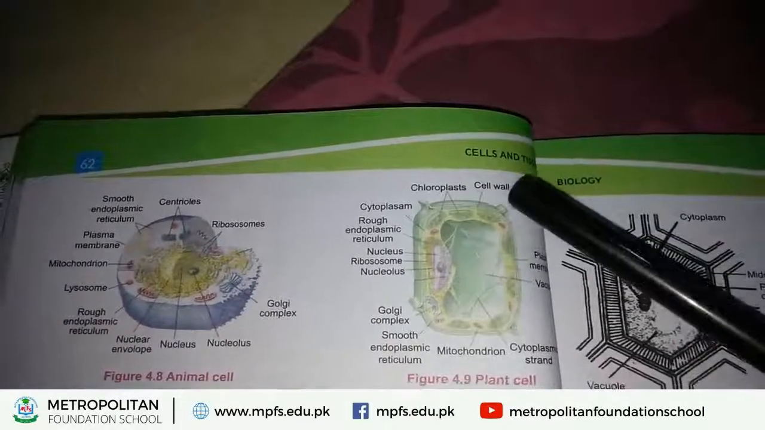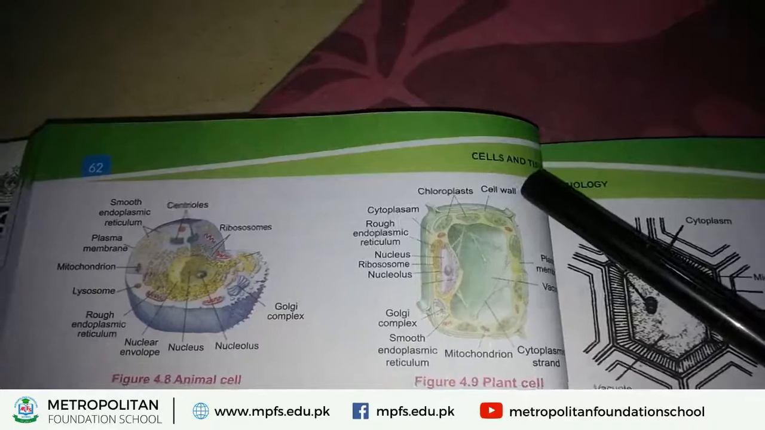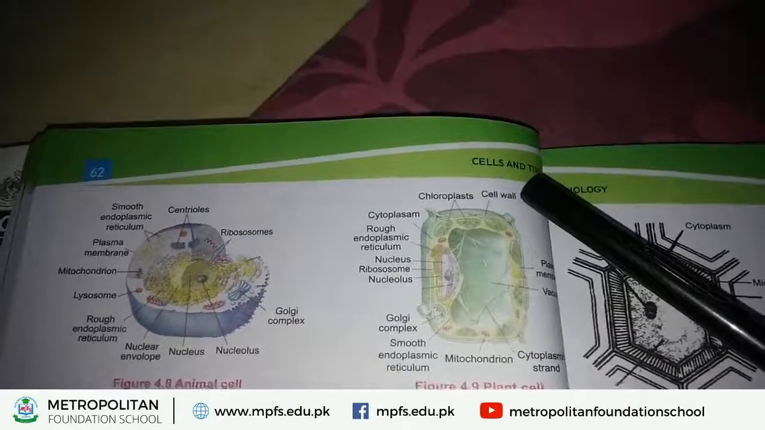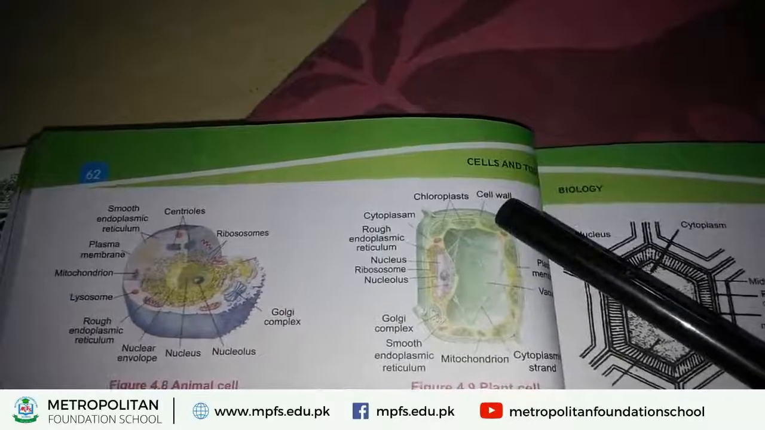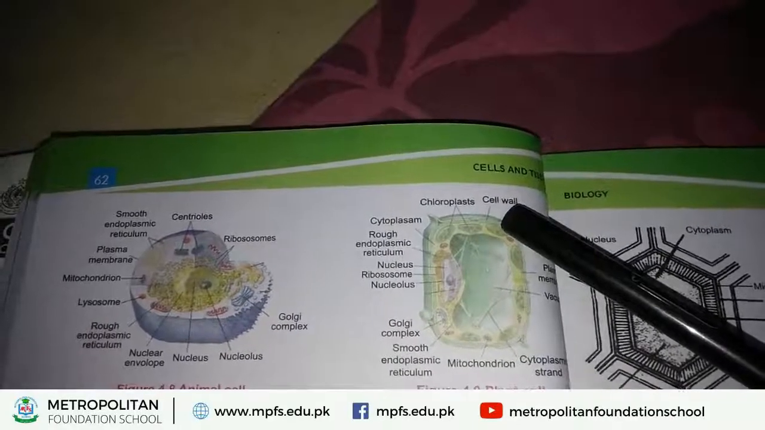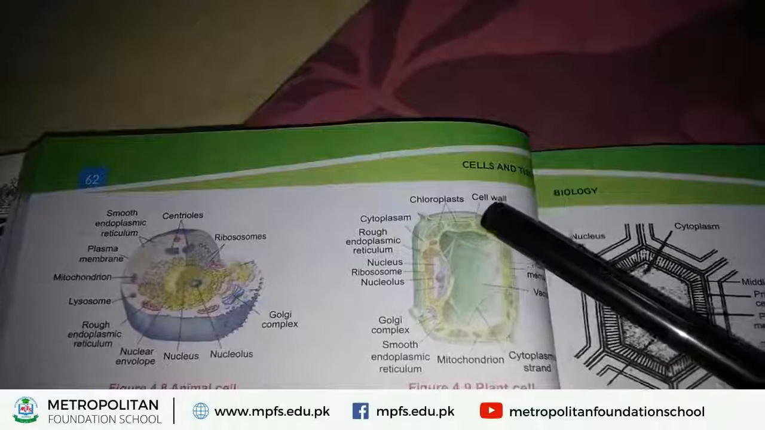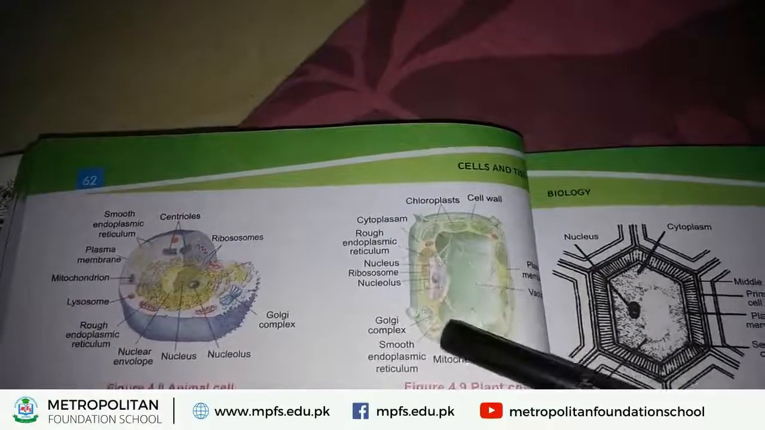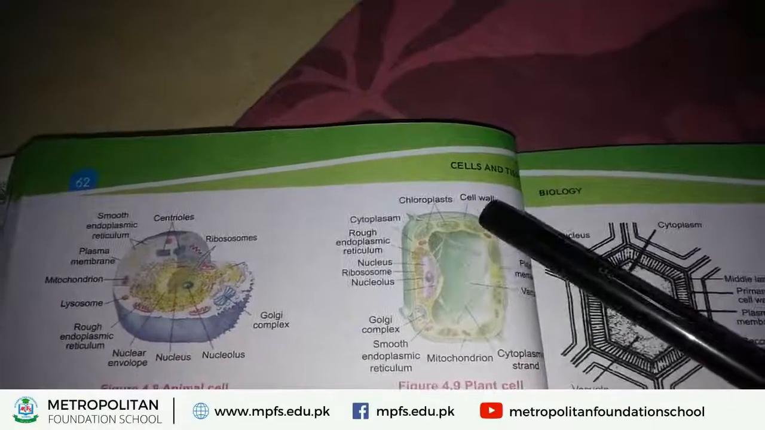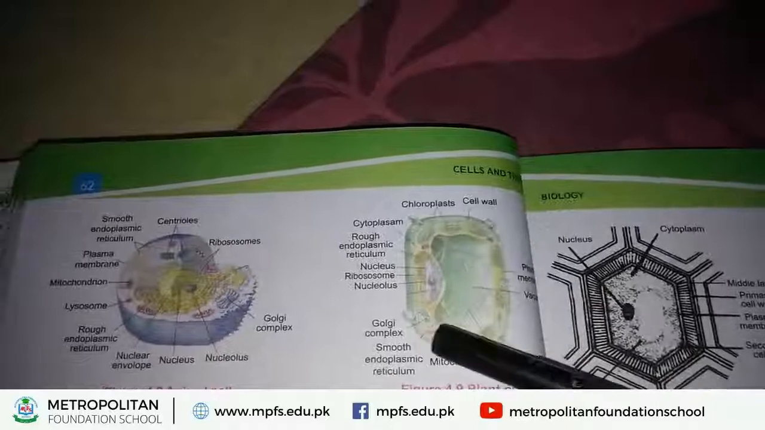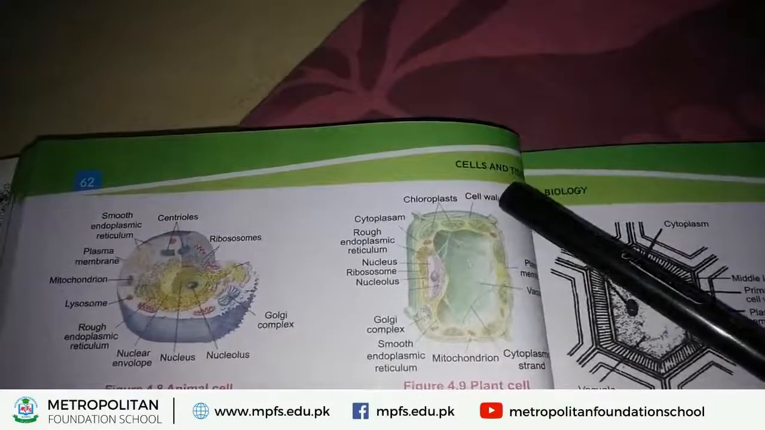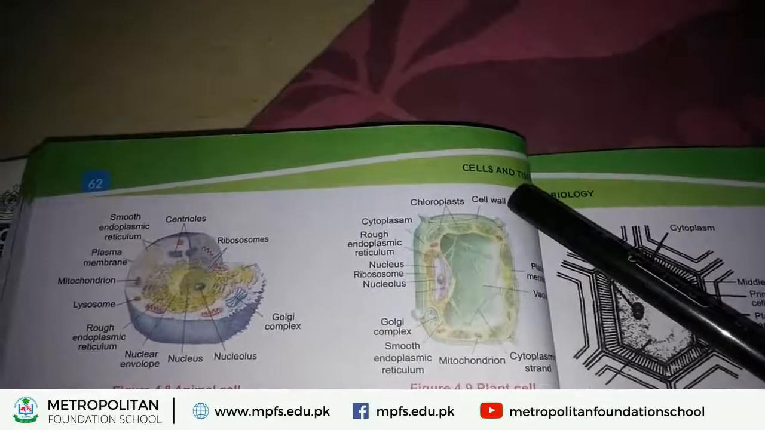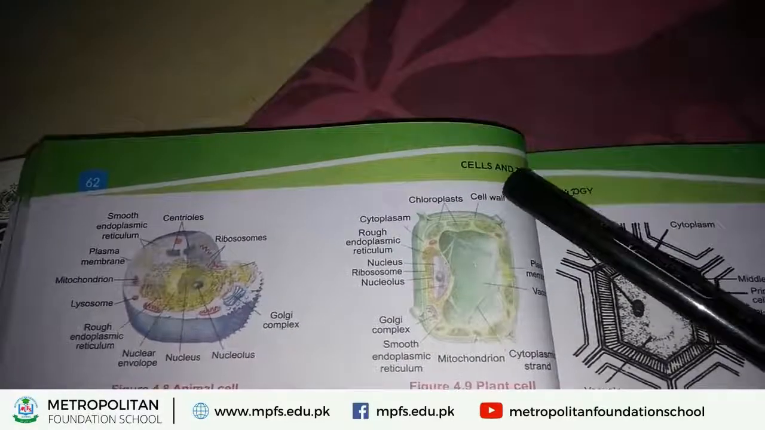Okay. First structure mentioned in plant cell is called cell wall. What is cell wall? Cell wall is the outermost boundary found around the cell. It protects the cell. This boundary is called cell wall. What is the main function of cell wall? It protects the cell.